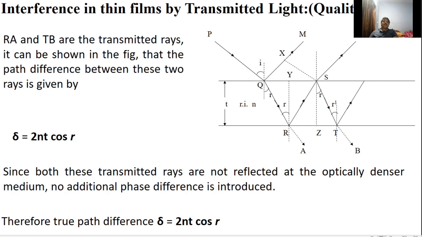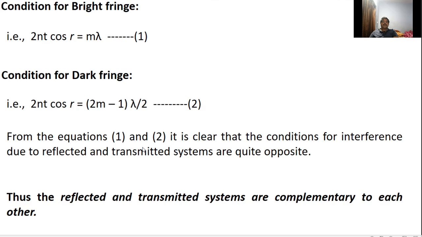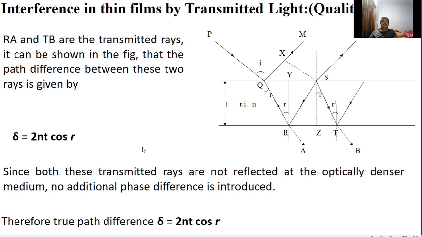Next, we will move on to interference in thin film by transmitted light. In this diagram, RA and TB act as a transmitted system. These light rays originate from a single source. They superpose over each other and produce interference. The path difference between the two light rays is given by delta is equal to 2nt cos r.